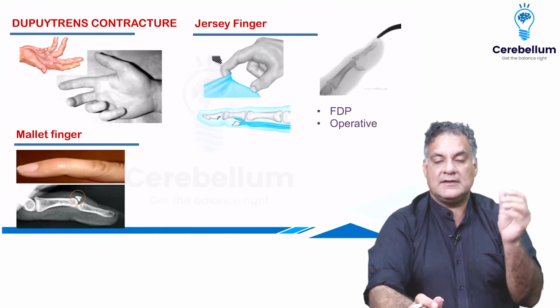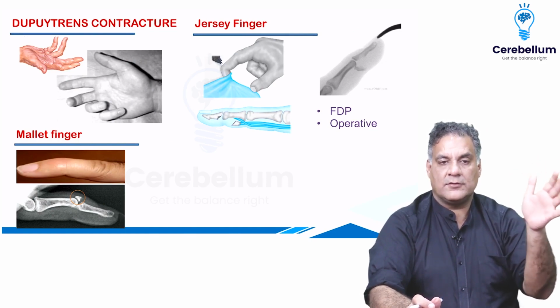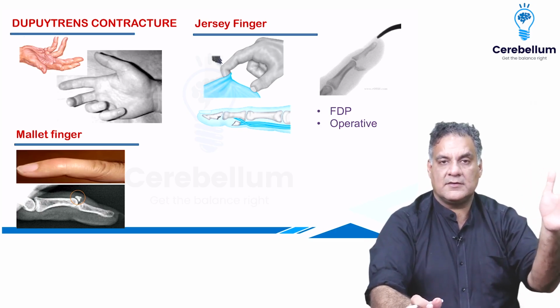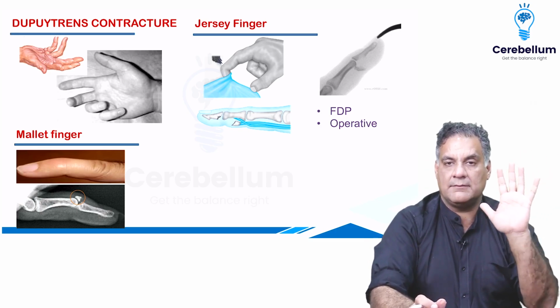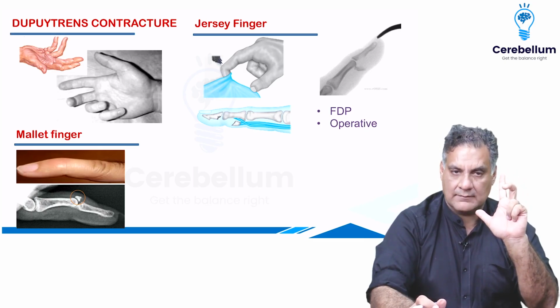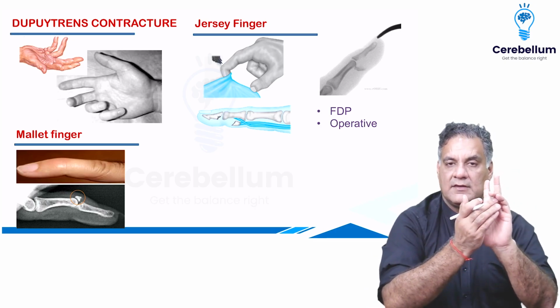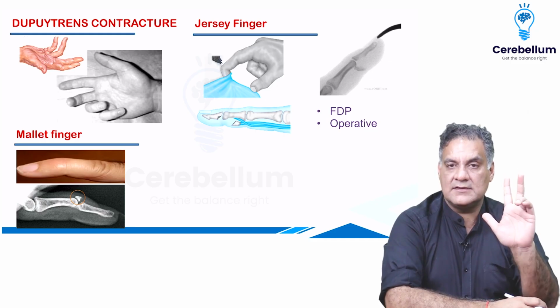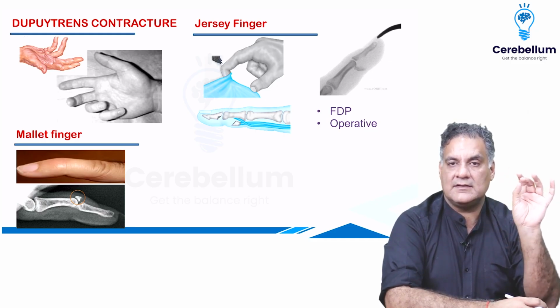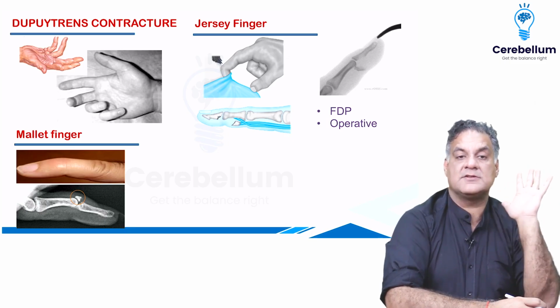Now, in diabetics, the third condition, the first one was Charcot's, the second one was frozen shoulder, and the third one is Dupuytren's contracture, where there is a contracture of the palmar aponeurosis, which involves the ring and the little finger, and there is a flexion deformity occurring. So, more than 30-degree deformity of the MCP or 15 degrees of the interphalangeal joints requires surgery. It is seen in diabetics, alcoholics, HIV positive, tubercular, and epileptic patients.